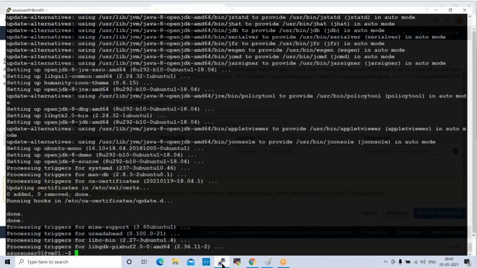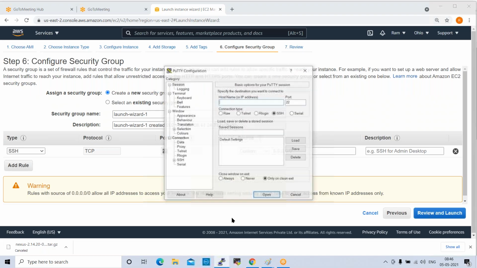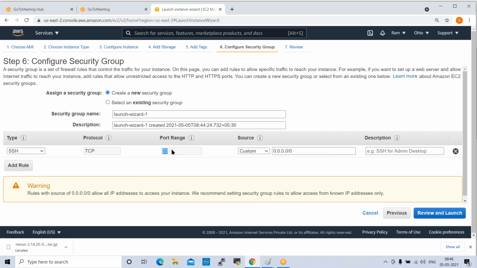So if you open a PuTTY session here, let me close this first. If you open a PuTTY session, by default it will show you port number 22. If you want to connect to any Linux server, we connect through a PuTTY session only, right? So the default port number it will show you is 22 only. Here you can give the IP address and select authentication, open, then you will be able to connect to your machine, right? So this port should be open for SSH authentication. If you disable this port, you will not be able to connect to your Linux machine. It will not allow you to connect to your machine.